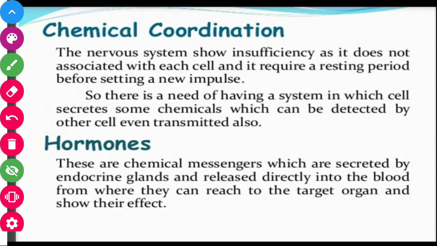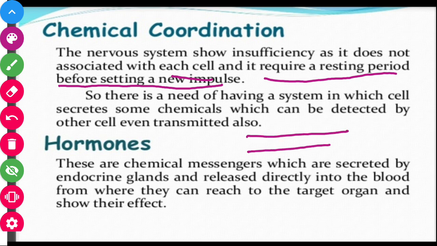The nervous system shows insufficiency as it is not associated with each cell. Our every cell is not associated with the nervous system, and it requires a resting period before setting up a new impulse. As we know, in our neurons, positive and negative response signals are present. So whenever a response is done, it requires some time to again generate the electrical impulse.